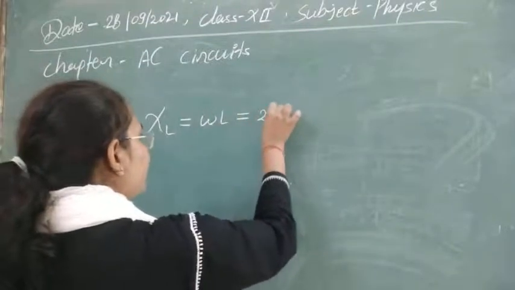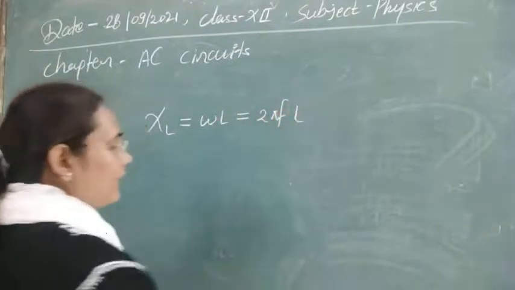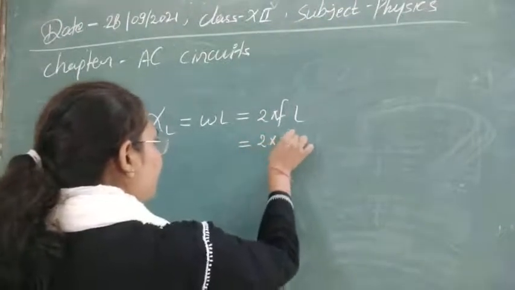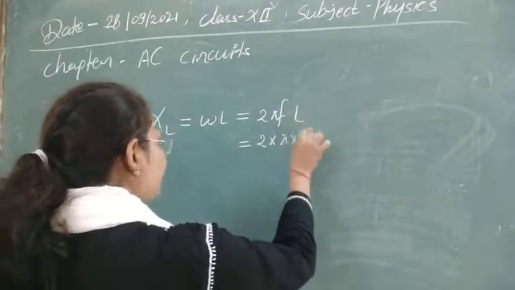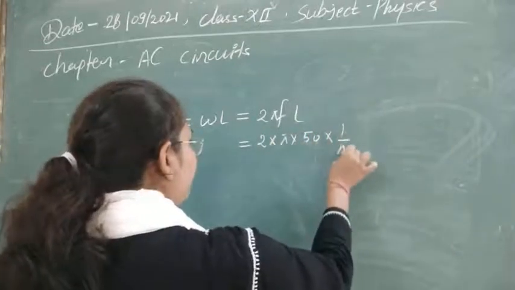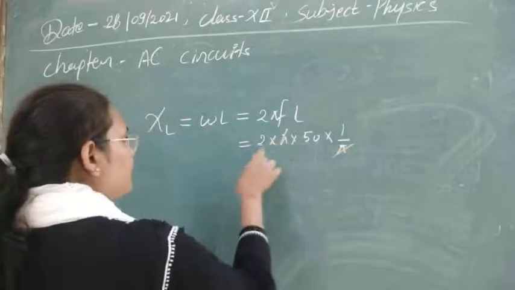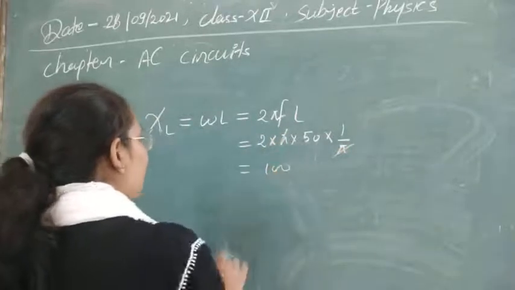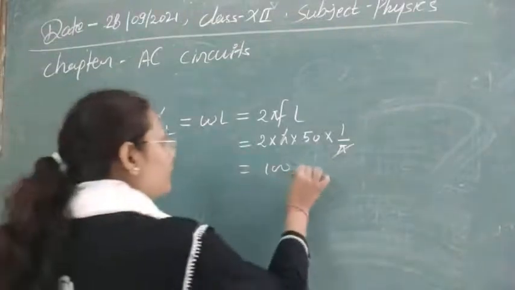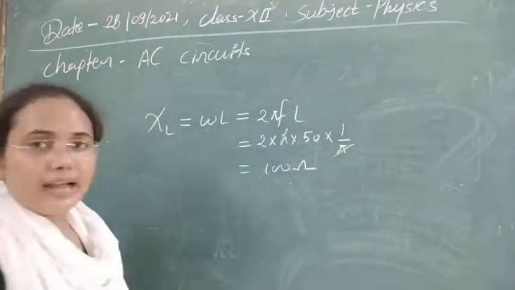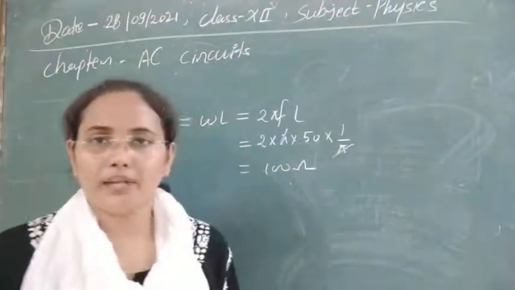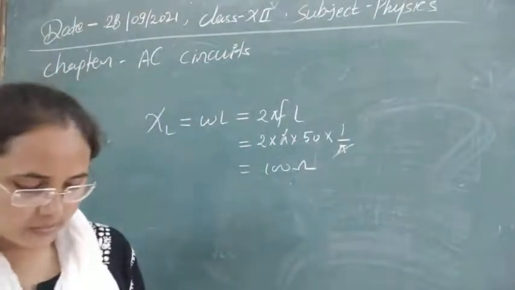Omega can be written as 2 pi F, into L. Now the values are given: F is 50 Hertz, and L is 1 by pi Henry. Pi will cancel out and we will have 100. This is our inductive reactance. As it is a reactance, it has a resistive property, so its unit will be ohm. Now let's see the next one.